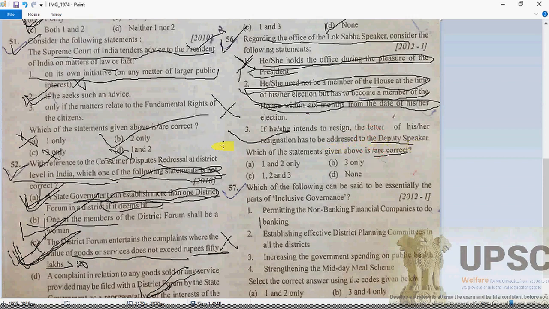If he or she intends to resign, the letter of resignation has to be addressed to the deputy speaker.